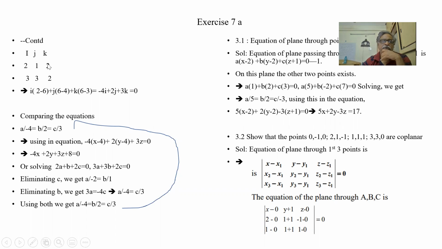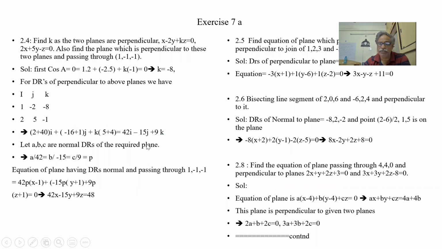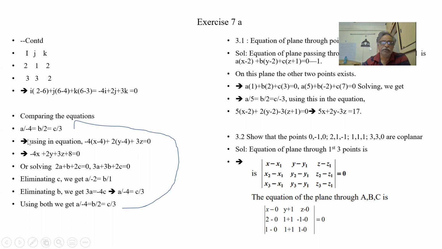So i into 2 minus 6, j into 6 minus 4, k into 6 minus 3. So I got this. Comparing the equations, what are my direction ratios? ai plus bj plus ck. So a by minus 4 is equal to b by 2 is equal to c by 3. So when we substitute this in my equation, a into x minus 4 plus b into y minus 4 plus c into z minus 0, because the point is a 0 point, z minus 0. So I got my equation.